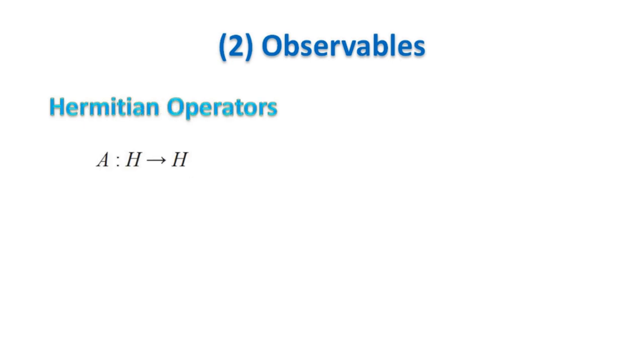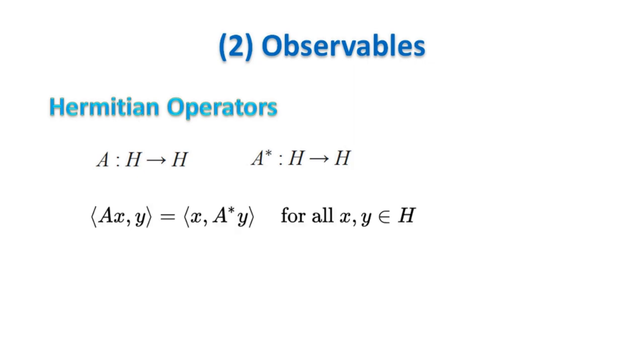We need to define Hermitian operators. Given an operator A, acting on a space H, and an operator A star, acting on the same space, we say that A star is the self-adjoint of operator A, if the following identity holds. Note that the angle brackets mean scalar product.